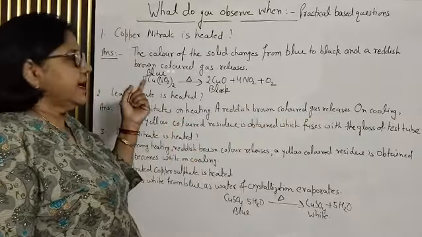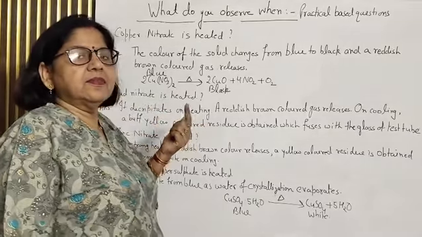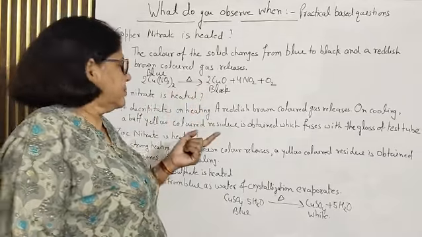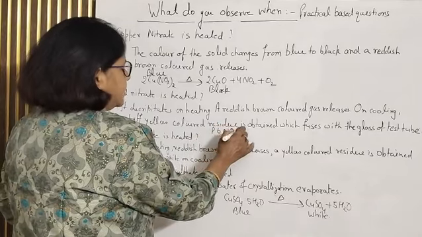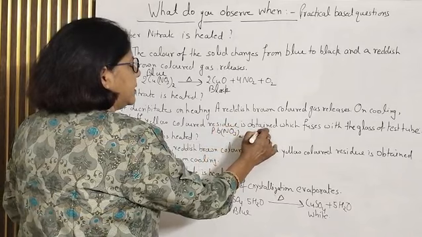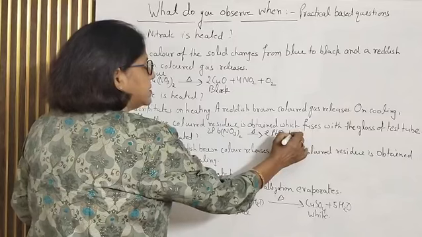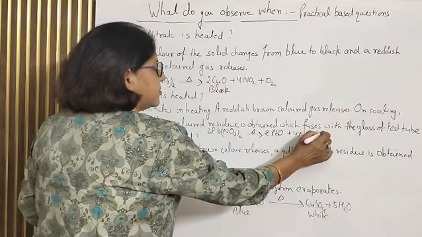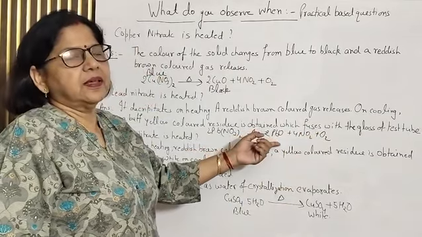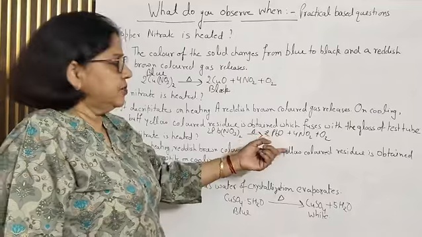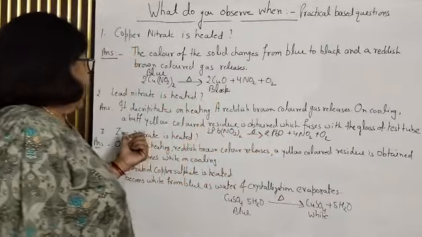So what happens, children? Lead nitrate is a white substance. On heating, like copper nitrate, lead nitrate Pb(NO3)2 gives PbO plus NO2 gas releases plus oxygen. PbO is the buff yellow colored residue which fuses with the glass of the test tube. Fine. So you need not write the names of the compounds, only the observation.